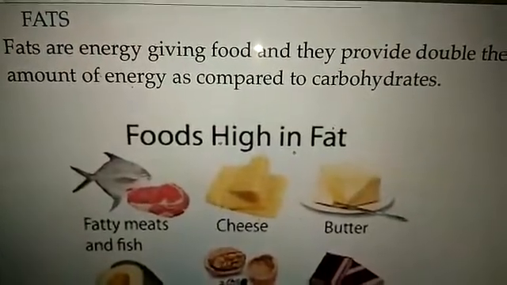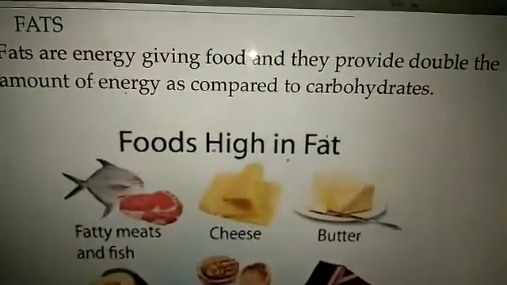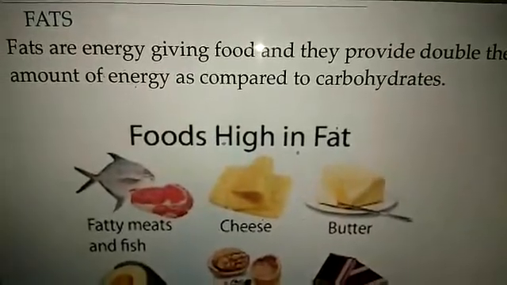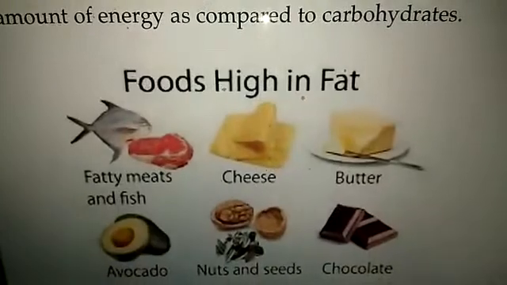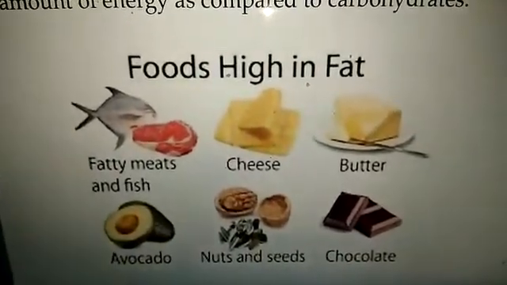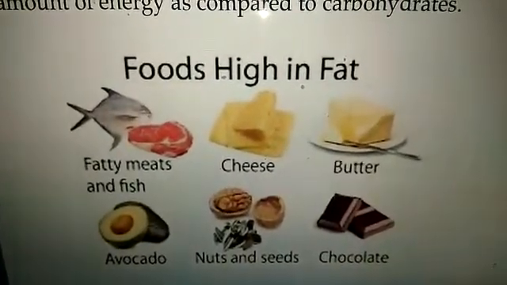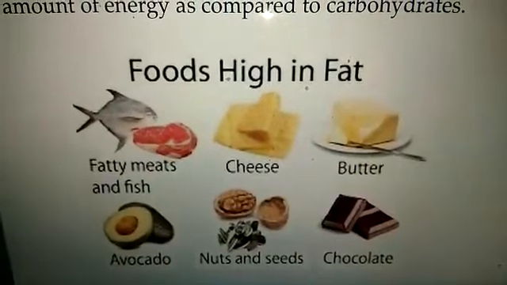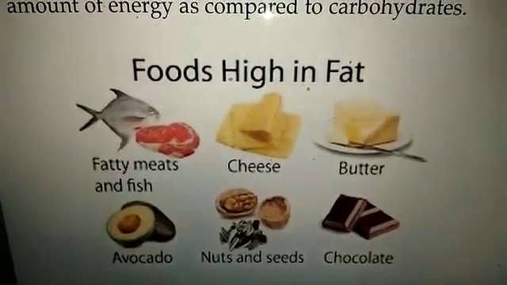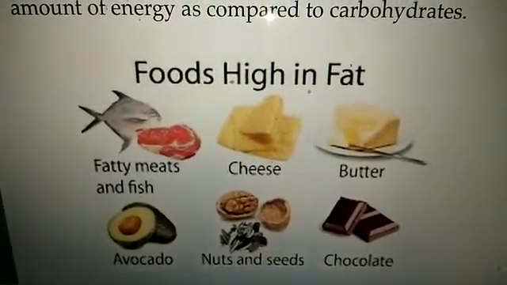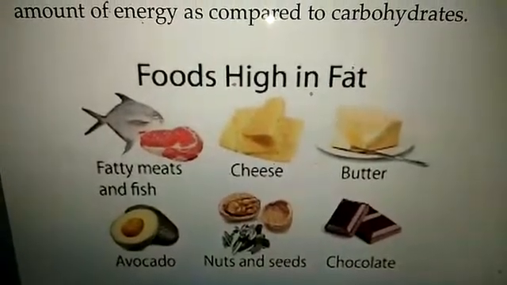Fats. Fats are energy-giving food and they provide double the amount of energy as compared to carbohydrates. You can see in the picture the different foods which have fat. Fatty meat and fish, cheese, butter, avocado, nuts and seeds, chocolate. Avocado is a type of fruit and it helps in digestion.